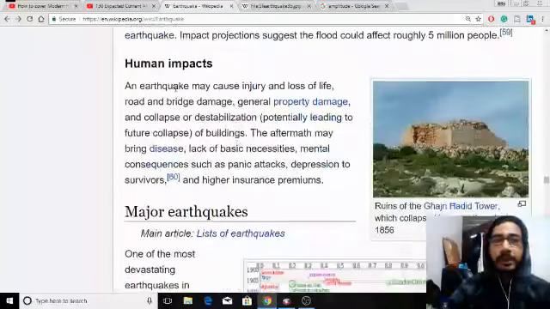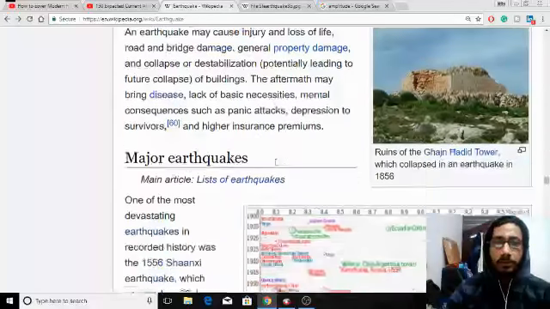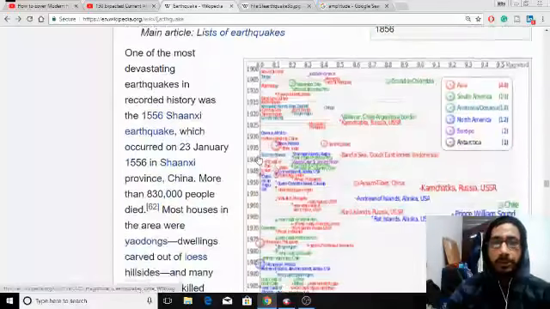Human impacts. Earthquake may cause injury, loss of life, right? Road and bridge damage, everybody knows that. It's a thing to know for everybody, right? Everybody knows that.